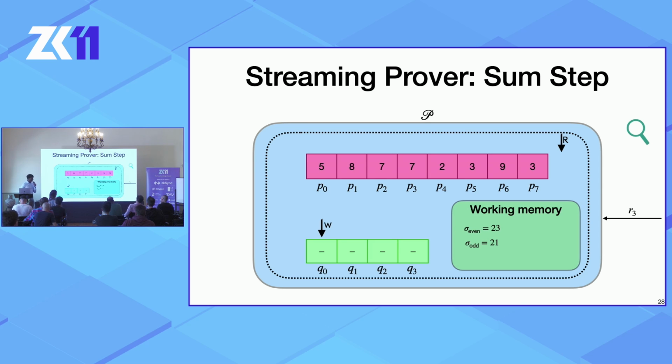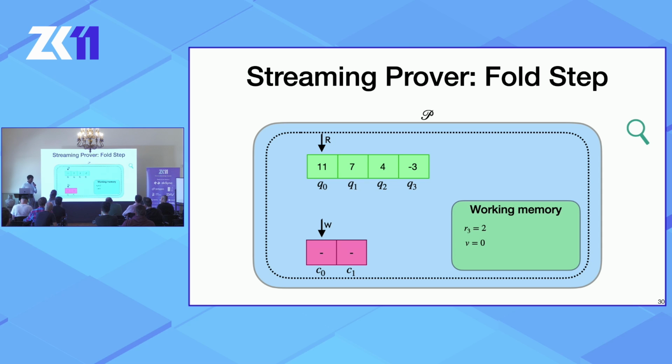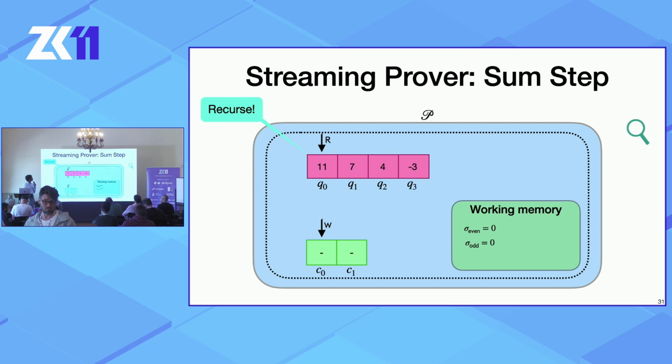And then it receives the first random challenge from the verifier, and now it's left to fold this table using this new challenge. How it does this is it reads a pair of elements, and then it computes the appropriate folding and writes it out onto a write stream for the new folded table Q, and it does this all through the table. And now it switches to reading from this table it just wrote out, and it's ready to do the next step, where it needs to compute sums over this smaller table and then fold it further.